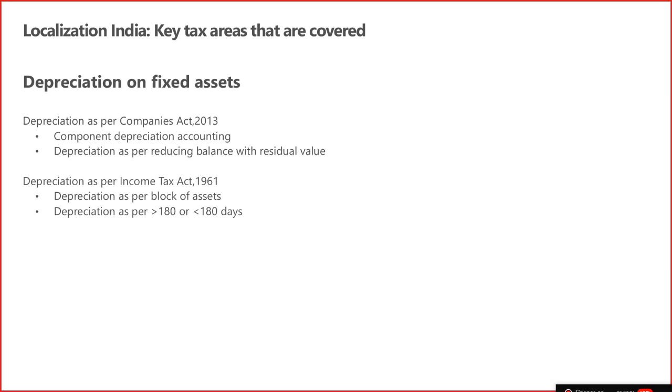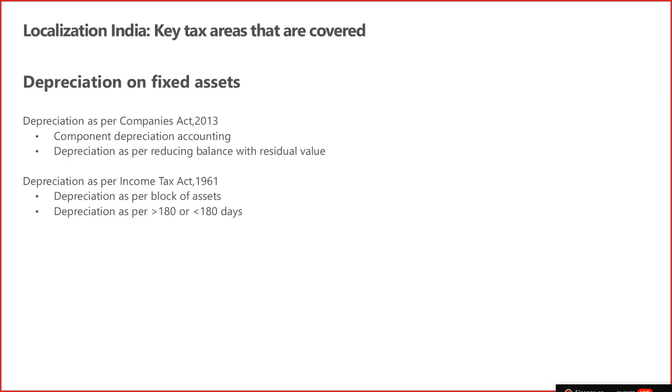Depreciation as per the Income Tax Act, where depreciation is calculated on a block of assets, and the important thing is the depreciation rate. If the asset is put to use for less than 180 days, the depreciation will be half of the normal defined rate. And group depreciation, and then there is a need to generate a depreciation report as well.